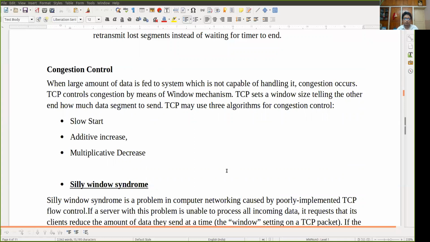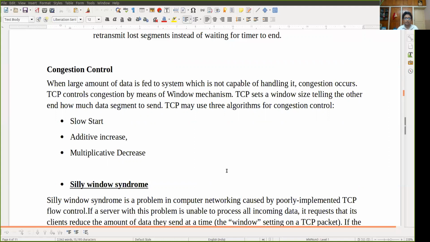Another method is known as multiplicative decrease. In multiplicative decrease, if congestion occurs, the congestion window size is decreased. Here it is not increased, it is decreased. Suppose our congestion window size is 16. Now congestion has occurred, so we decrease it from 16 to maybe 8. So it is in the reverse order. Previously, in slow start, we were increasing. In multiplicative decrease we are decreasing the window size.